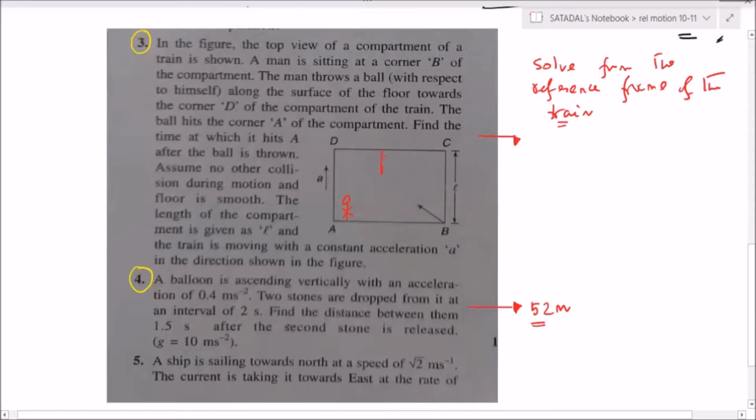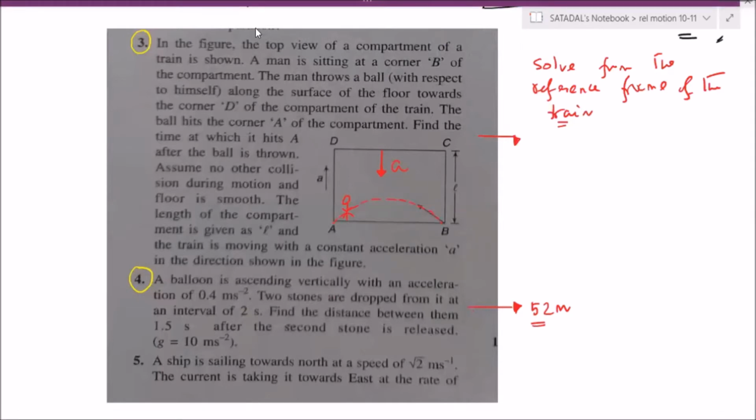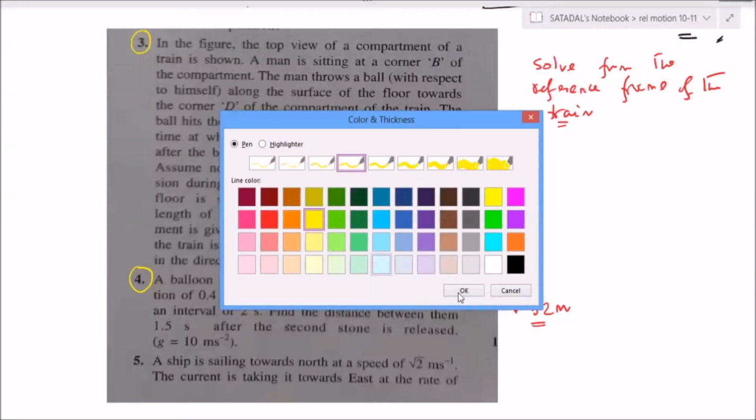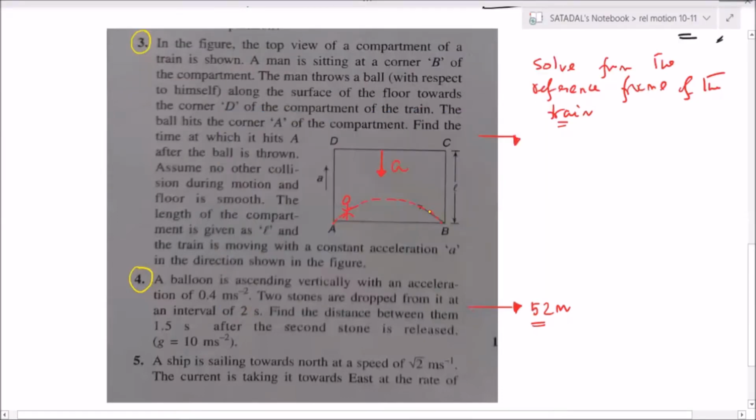So for the particle, acceleration will be in the downward direction. So it will move along a projectile simply. If it is moving along a projectile, then everything is okay. Then you take this angle to be theta. If this is L, AB, you are going to get L cot theta.